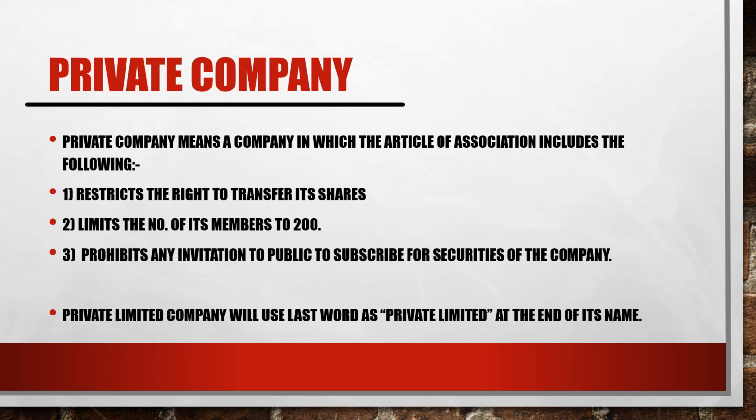So private company means a company where the articles of association, the main rules and regulations, include the following: it restricts the right to transfer its shares. Now there is a basic difference between the term restriction and prohibition. Restriction means partial prohibition, meaning if some conditions are fulfilled, then the transfer of shares can be allowed in this case. So it is a restriction.